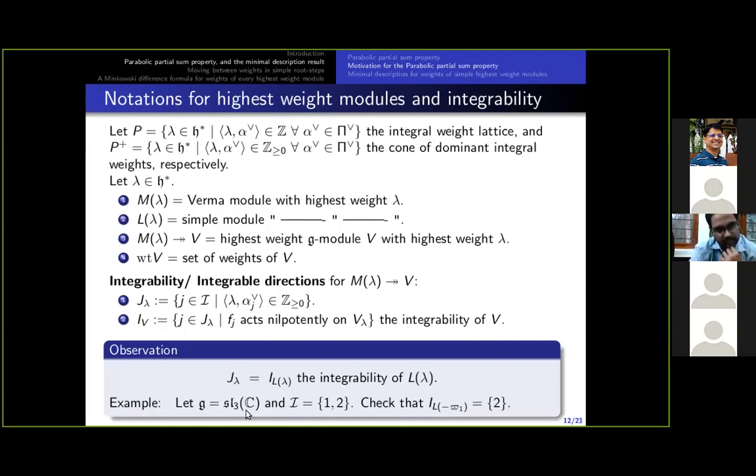Suppose G is SL3C and the set of simple roots is {1, 2}. One can easily check that the integrability of the simple module with highest weight minus omega 1, where omega 1 is the first fundamental dominant weight, is precisely {2}. And it can be easily verified that J lambda is also {2}.